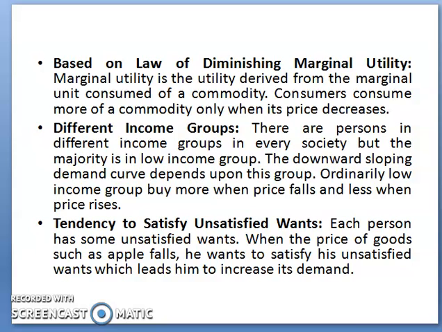The next reason is different income groups. There are persons in different income groups in every society, but the majority is in the low income group, so the downward sloping demand curve depends upon this group. The next is the tendency to satisfy unsatisfied wants. Each person has some unsatisfied wants, and when the price of goods falls, he wants to satisfy them, which leads him to increase the demand.